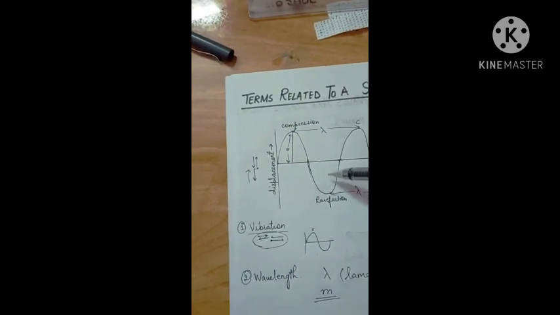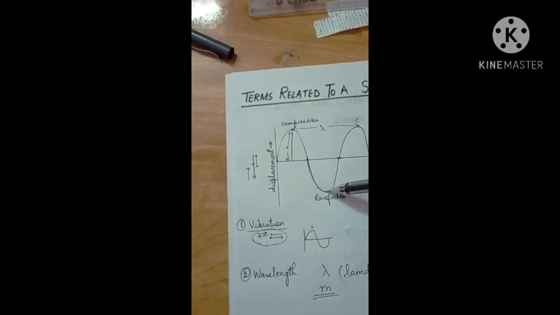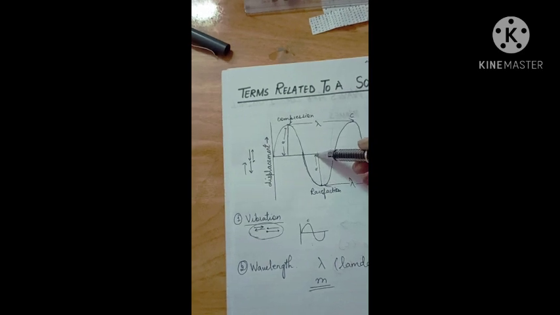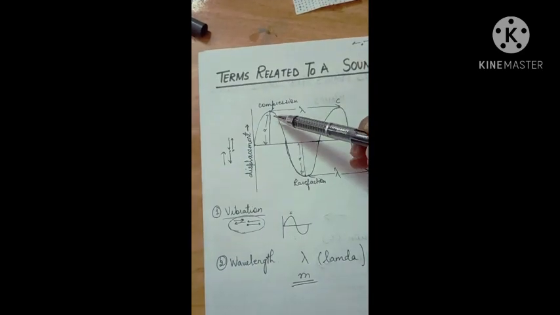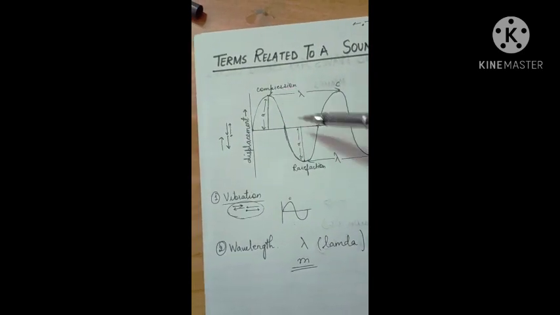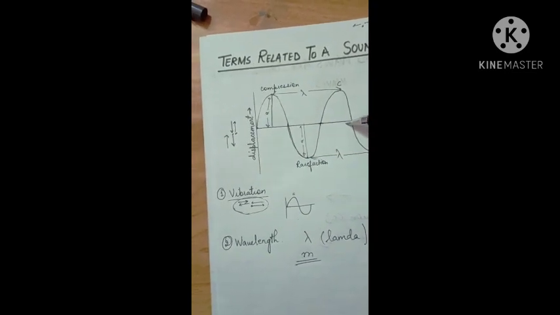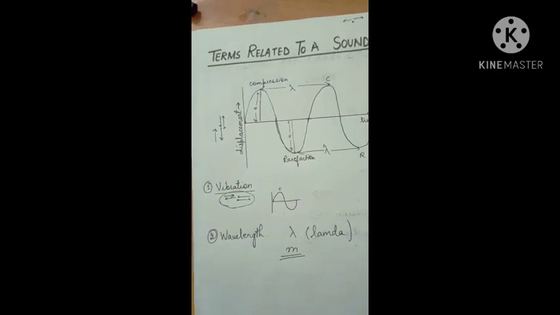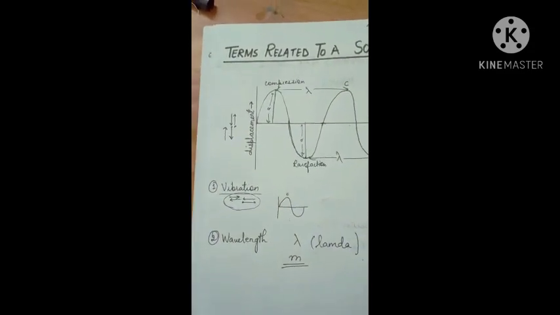If you see from here, this is the largest displacement, so this distance is amplitude. The maximum displacement of the wave on either side of its main position is called amplitude, and the SI unit of amplitude is meter.